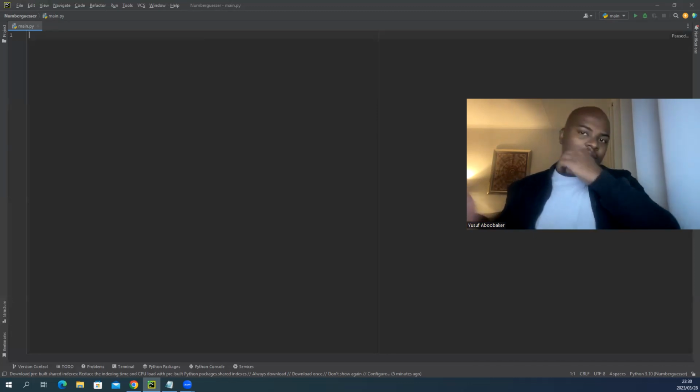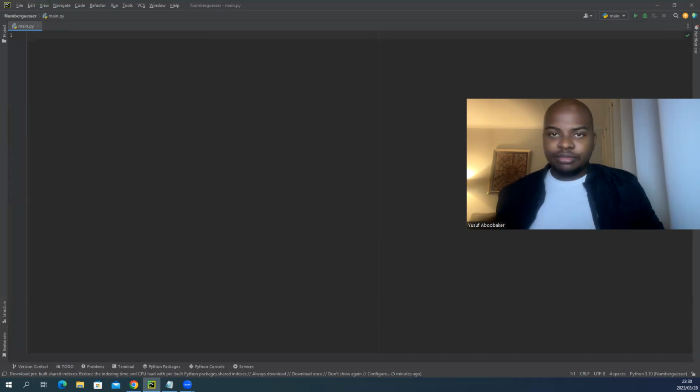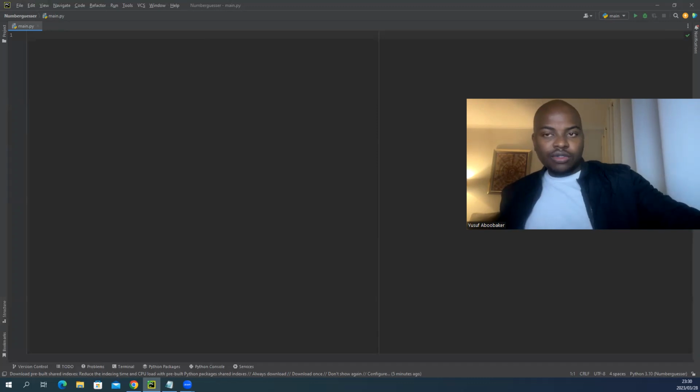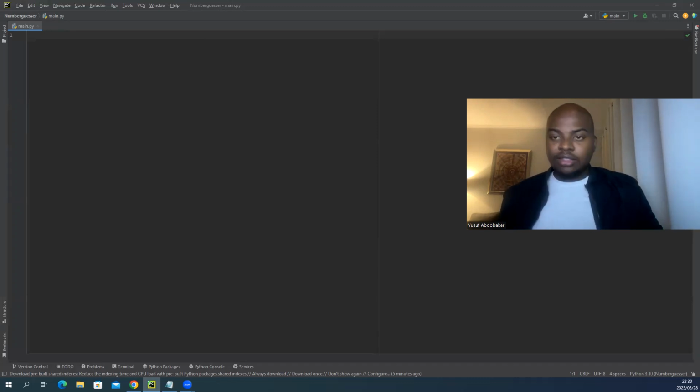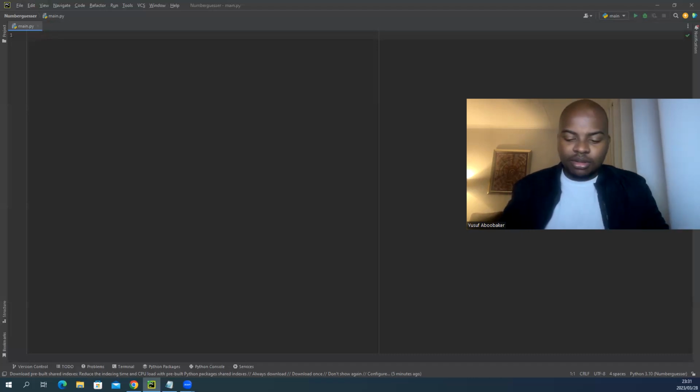And the library I'm using is not one that you have to install or anything, it's in Python itself. It's called random. So I guess it helps randomize numbers or whatever. I'm not sure the full breadth of what the library does. All I know is that the library works for me, and that's all I have to know. So that's good news. So let's go. I'm gonna import random.